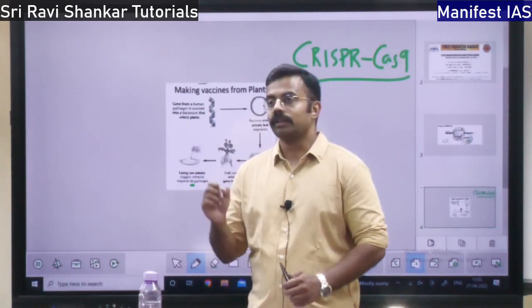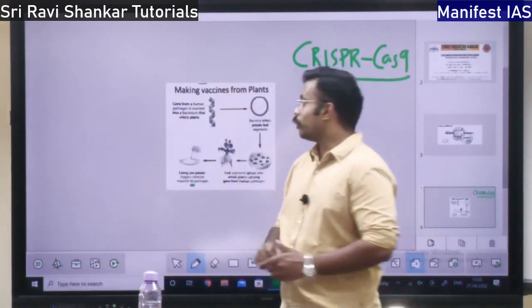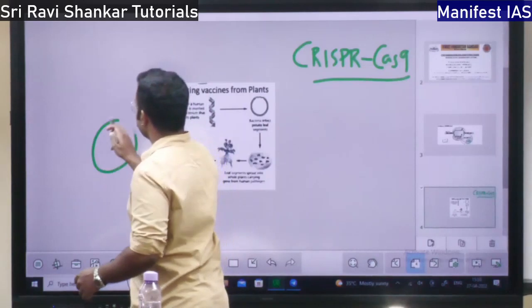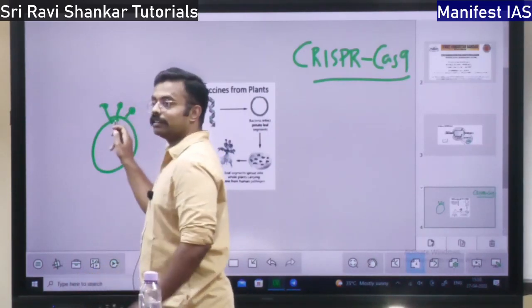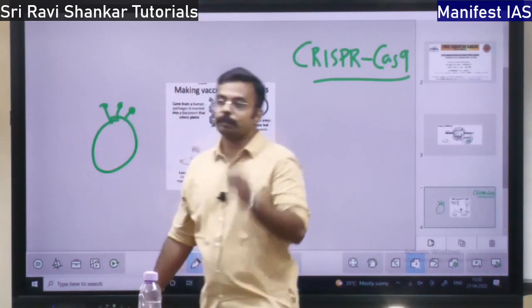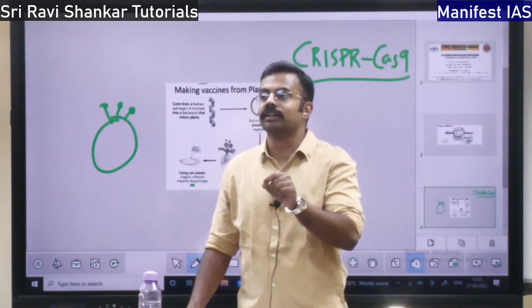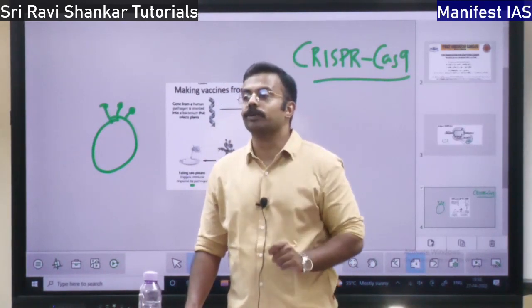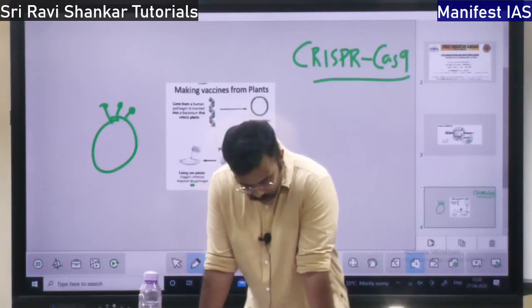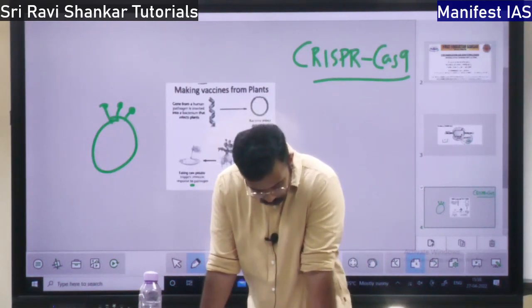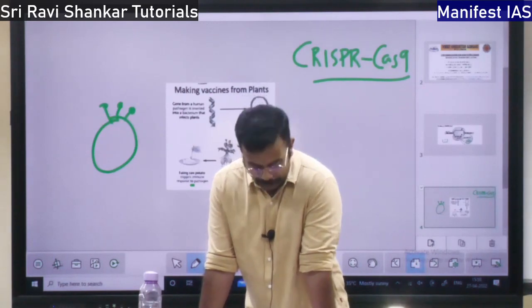And to that they add this spike protein. What is spike protein? If there is a virus, there will be spikes like this, right? On the COVID, this is spike protein. So spike proteins are added, not the entire virus, just the spike protein is added to the vaccine. That is the mechanism, right? So the spike protein is added, it is going to enhance the immune system.